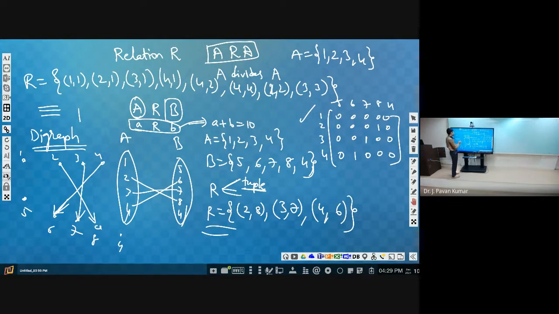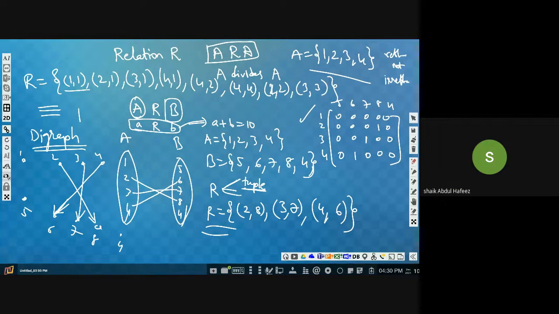Reflexive means, suppose A is the set 1, 2, 3, 4, then 1,1, 2,2, 3,3, 4,4 all should be present, then we can say it is reflexive. If any of these are not present, then it is not reflexive. Suppose none are present, then we say it is irreflexive. That's it, correct?